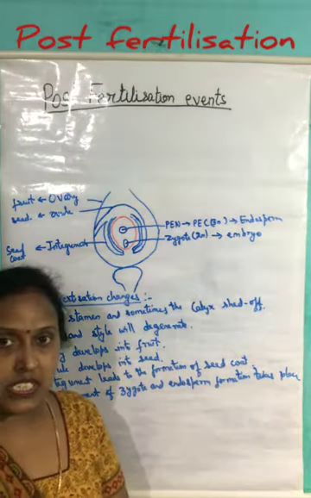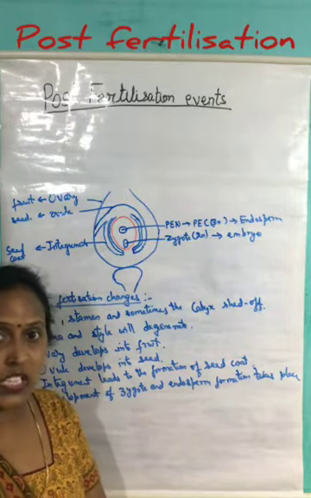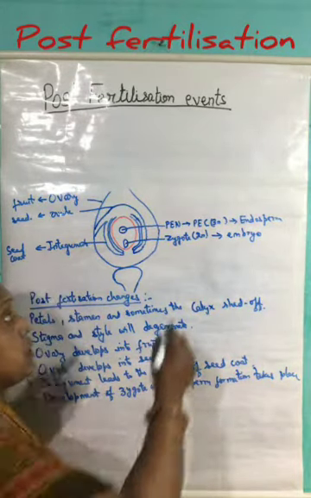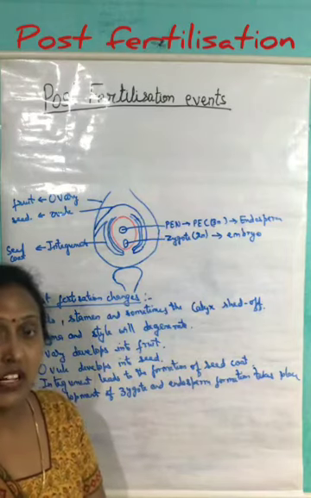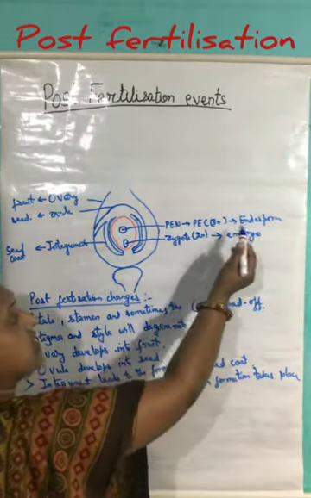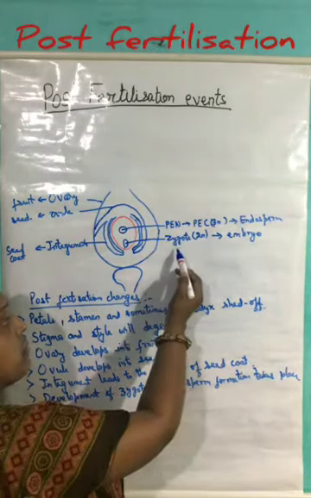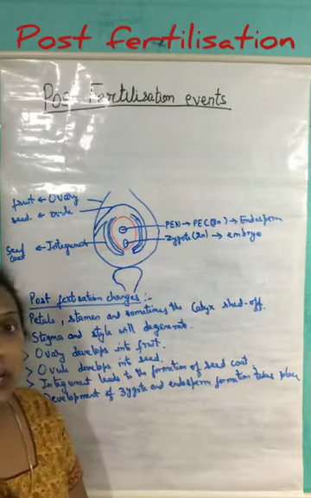Now the question is whether the zygote is going to be formed first, or it is going to be developed first, or the endosperm development will take place first. Here the answer is, first of all, the formation and the development of the endosperm takes place, and that is being followed by the development of the zygote into the embryo.